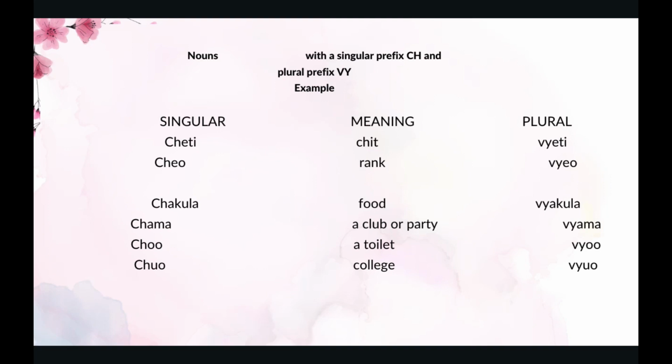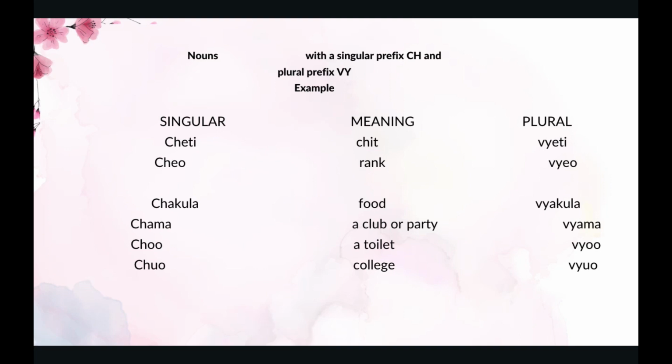The next one is cheo. Cheo is a rank. A rank in plural is vyeo. The next one is chakula. Chakula is food. Food in plural is vyakula. The next one is chama.